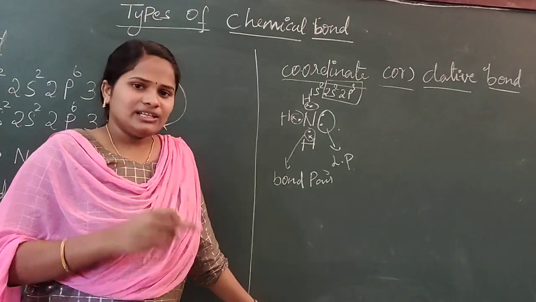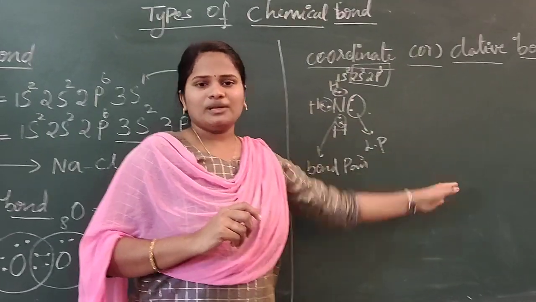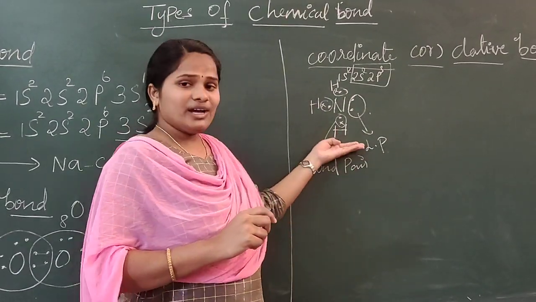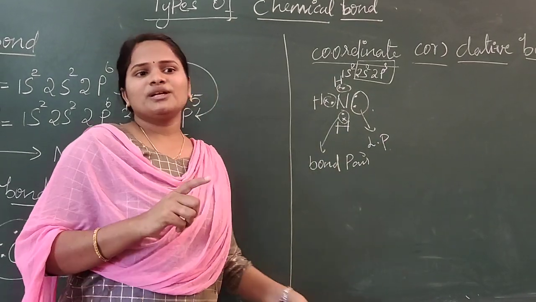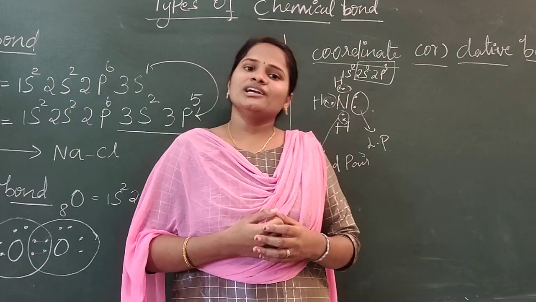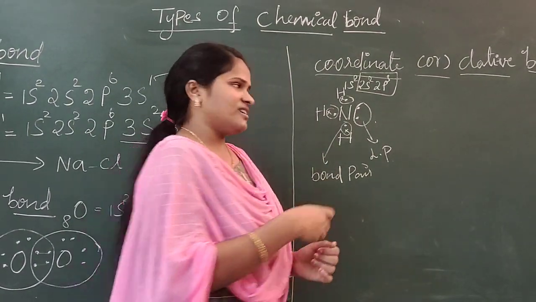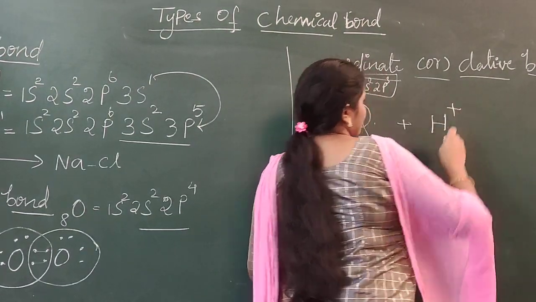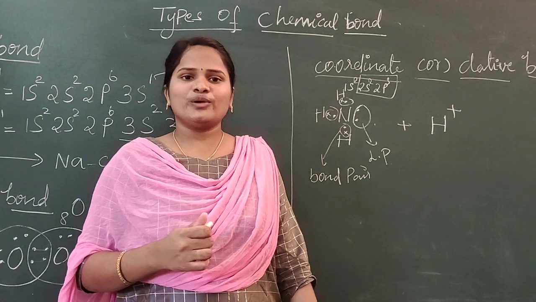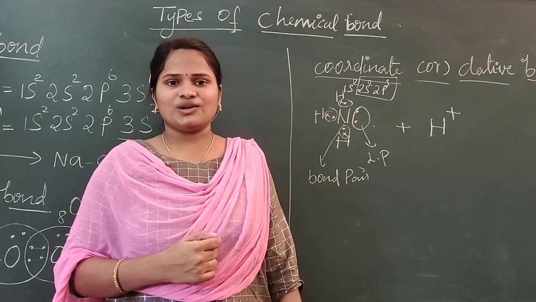Okay. Now, 2 species we need. One should share the complete pair of electrons, so I have taken this species, and another we need one acceptor. The acceptor should have the property which can accept the pair of electrons. So I am going to take the H plus ion because hydrogen is atomic number 1, electronic configuration 1s1, it is having only one electron in its outer shell.